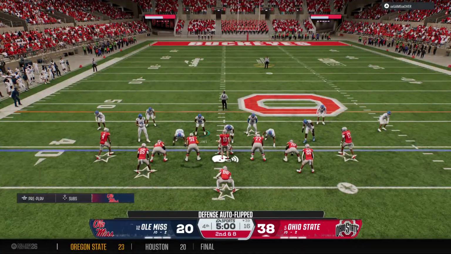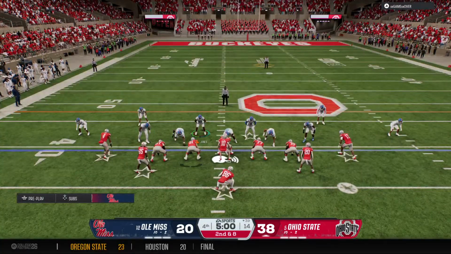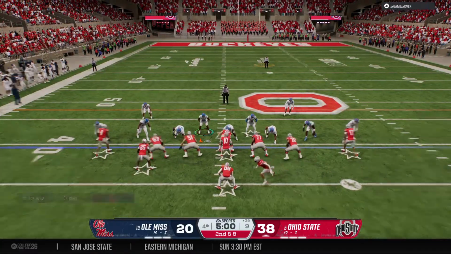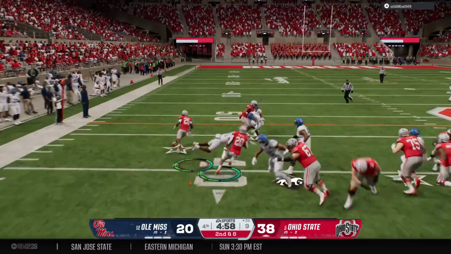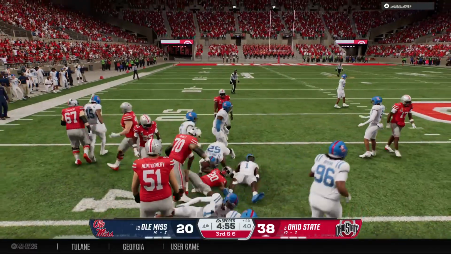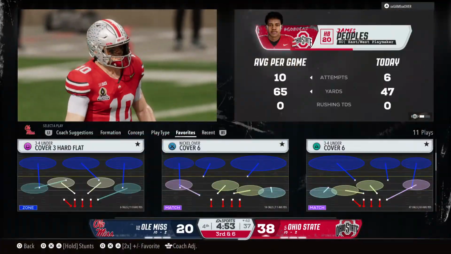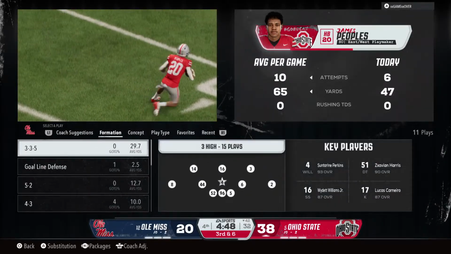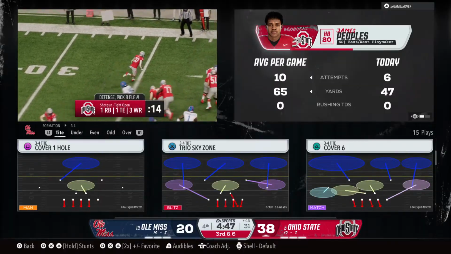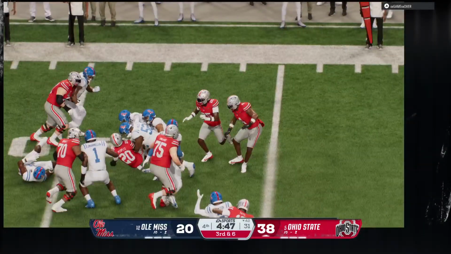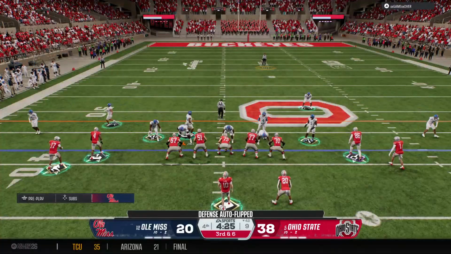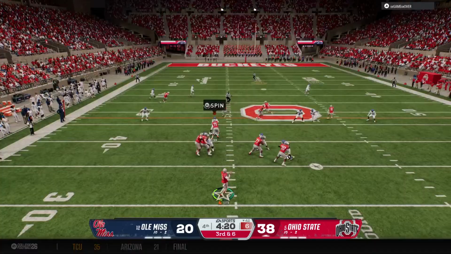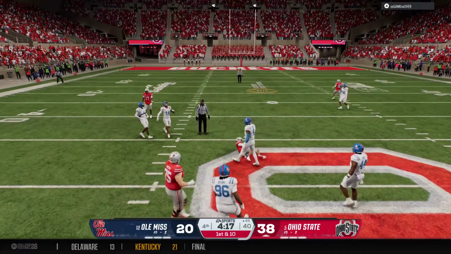Offense getting set for a 2nd down here to begin the quarter. Motion by the back will make the defense adjust. Picks up a short gain, but there's a swarm of the defense flying to the football. You know, in the era that we live in right now, everybody wants to spread the field around, try to create space, try to create one-on-one matchups, and the defense has countered over the years by trying to play out wide. But here's a great example. The defense has the ability to play wide, but still be solid at the line of scrimmage and not give up big run plays. Grab by the receiver.